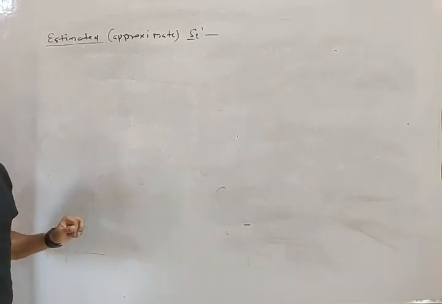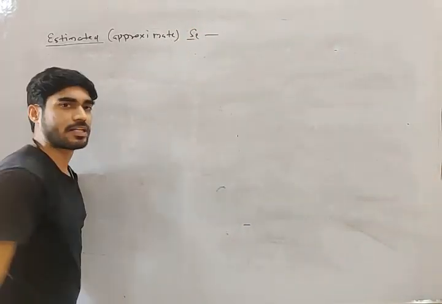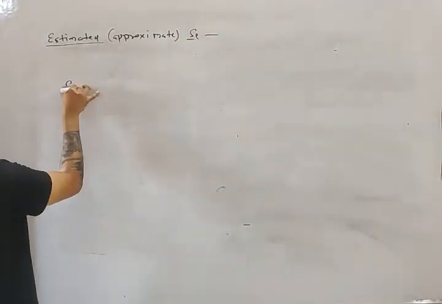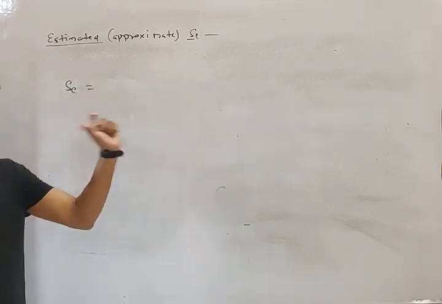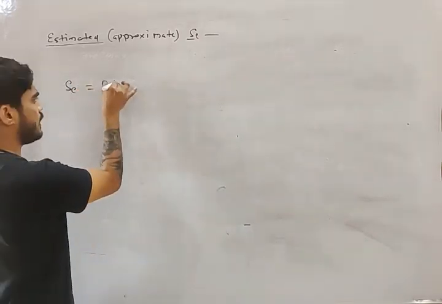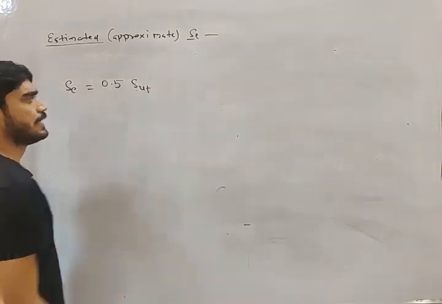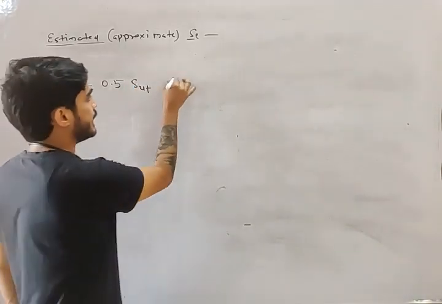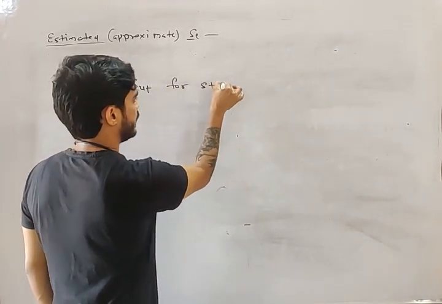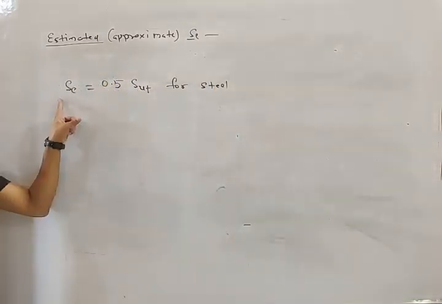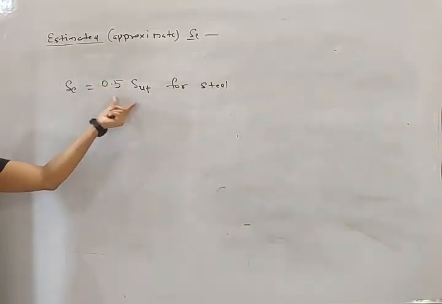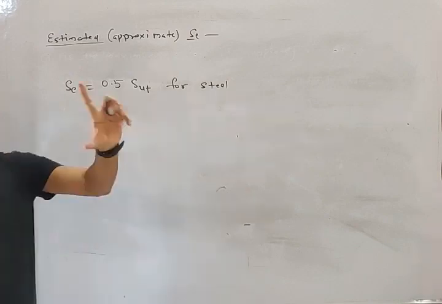Estimated or approximate value of endurance strength. How much is this? The approximate value of endurance strength is 0.5 times the ultimate strength for steel. For steel, what is the relation between endurance strength and ultimate strength? It is 0.5 times. This is just an approximated value.